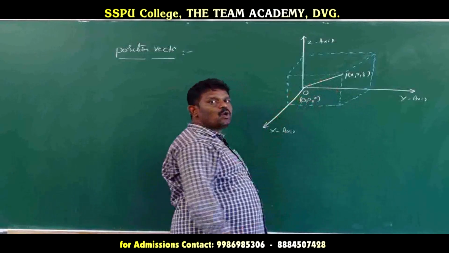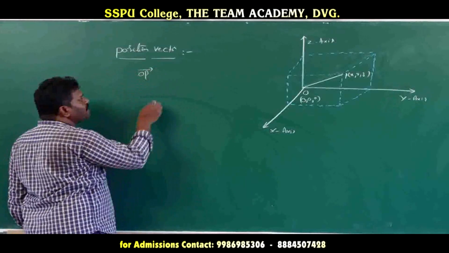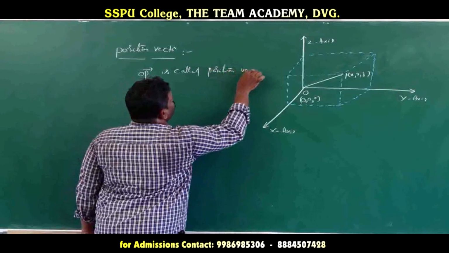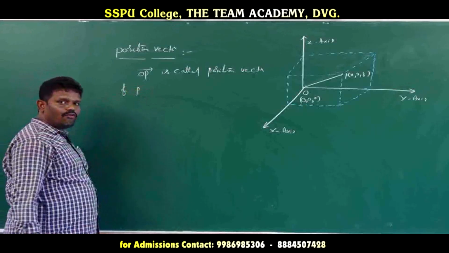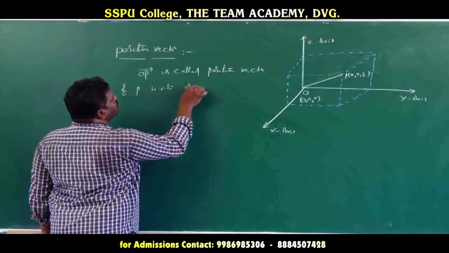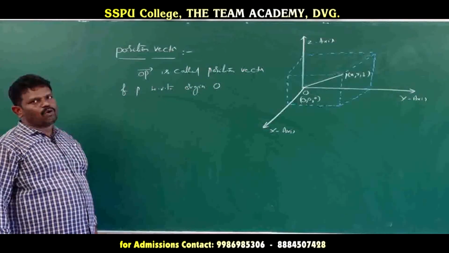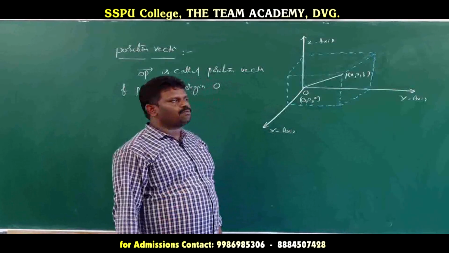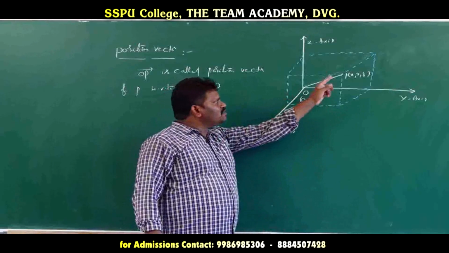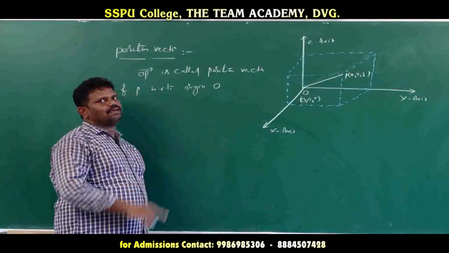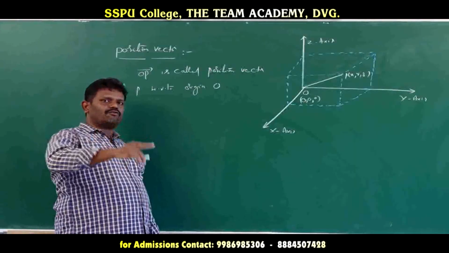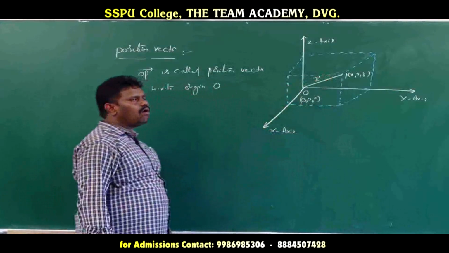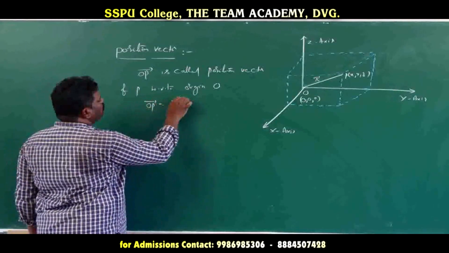Now if we join these two points O and P, then the vector OP is called the position vector of P with respect to the origin O. So in this space, to define the position vector of P, we take one fixed reference point, the origin, as the initial point, and P as the terminal point. Generally, we denote the position vector OP by vector R, so OP vector is equal to vector R.